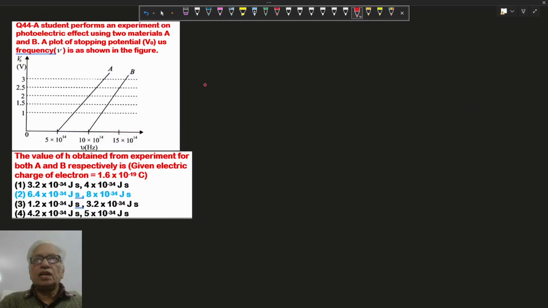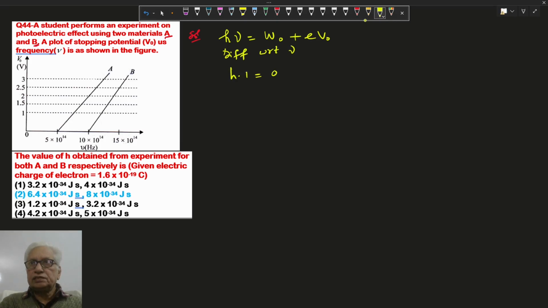A student performs an experiment on photoelectric effect using two materials A and B. A plot between the stopping voltage and frequency is given. We have to find out the Planck constant h for A and B both. We know the photoelectric equation h nu equal to work function plus eV naught, where V naught is the stopping voltage. If we differentiate both sides with respect to frequency, the work function is zero because it is constant, so h equal to e dV naught by d nu. This is called the slope of this curve.